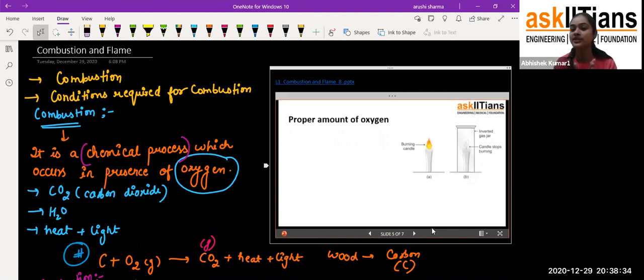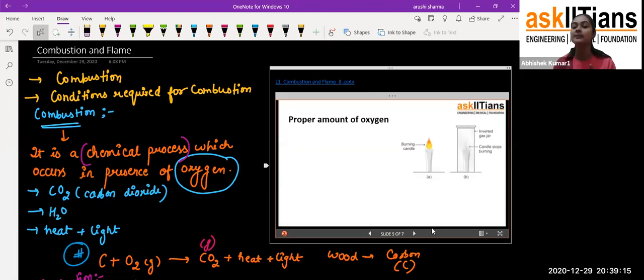So student, in this picture you can see that the candle is there. We have taken two candles, or you can say we are having one candle, before that we haven't put the jar over it. So the candle is burning. That means there is proper supply of oxygen. Now, when we have put a jar over it, you'll find that after some time the oxygen present inside that jar gets consumed during the burning process, and when it is completely over inside that jar, you'll see that there will be no burning of the candle, because now there is no supply of oxygen.